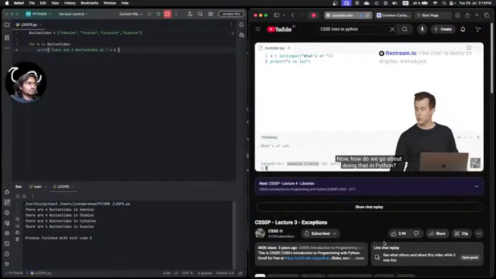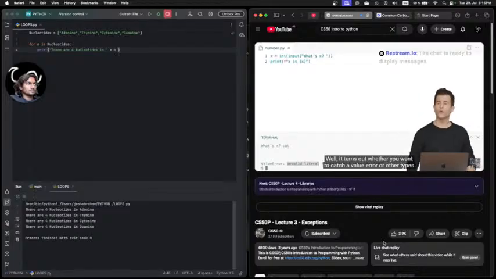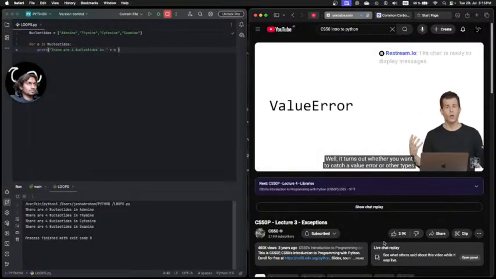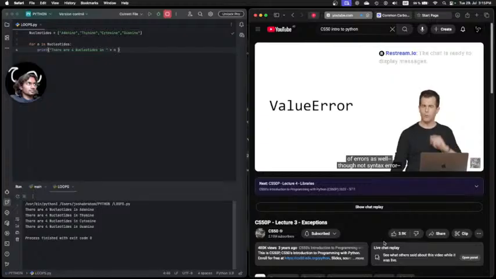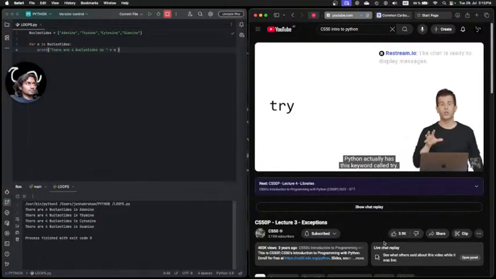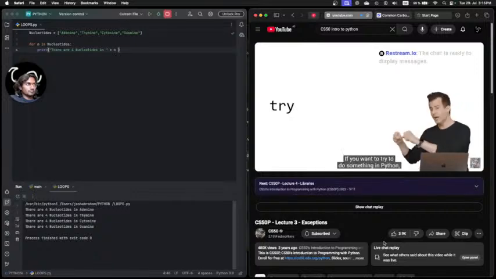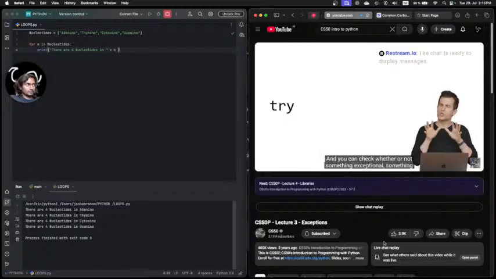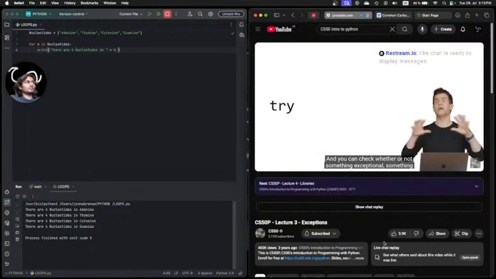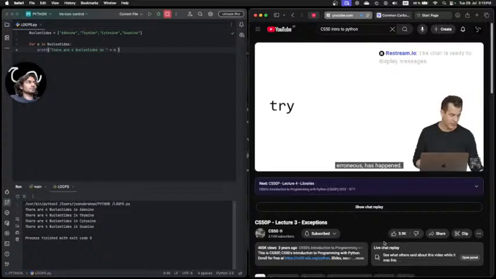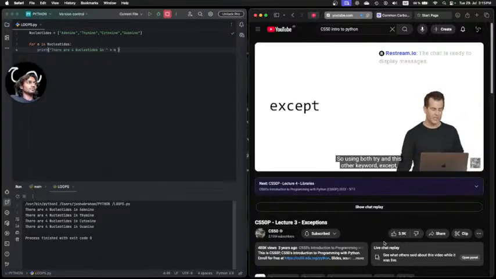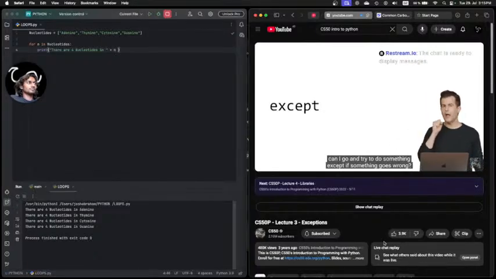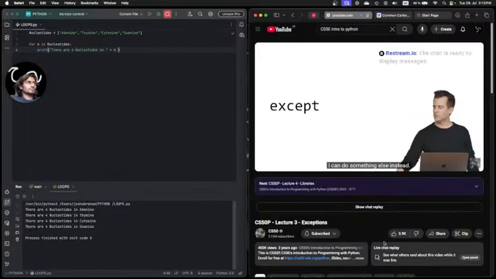Now, how do we go about doing that in Python? Well, it turns out whether you want to catch a value error or other types of errors as well, though not syntax error, Python actually has this keyword called try, and it's sort of aptly named. If you want to try to do something in Python, you can literally use this keyword, and you can check whether or not something exceptional, something erroneous has happened. So using both try and this other keyword except, can I go and try to do something, except if something goes wrong, I can do something else instead.